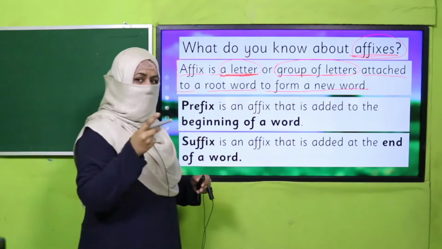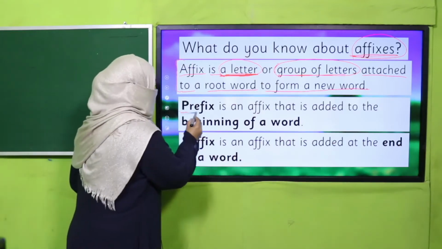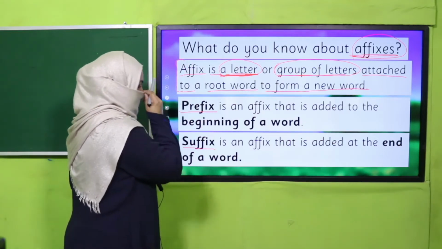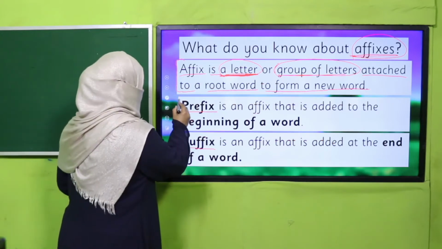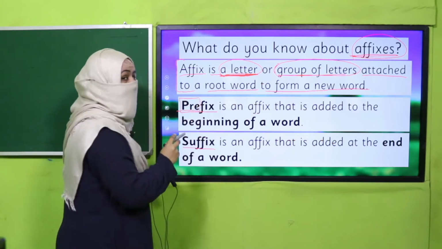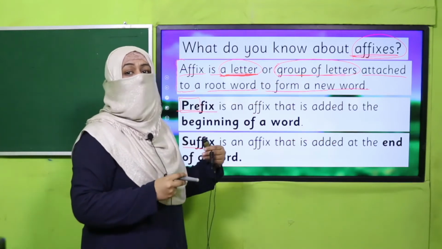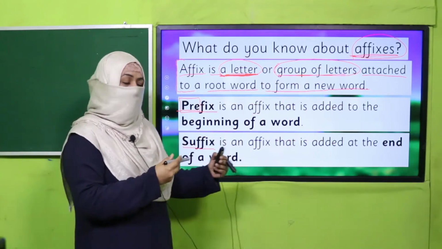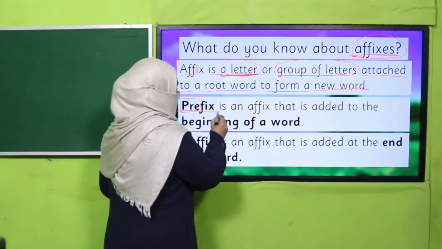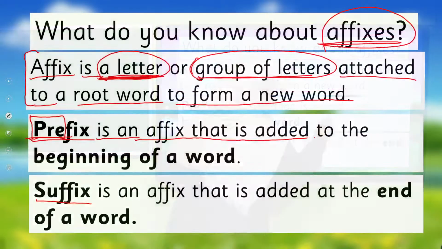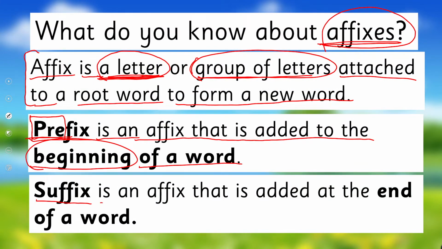Affixes can be of two types. It's a prefix or suffix. Whenever you find this part, pre means before, as every day I tell you, pre-reading. So prefix is an affix that is added to the beginning of a word. And a suffix is an affix that is added at the end of a word.